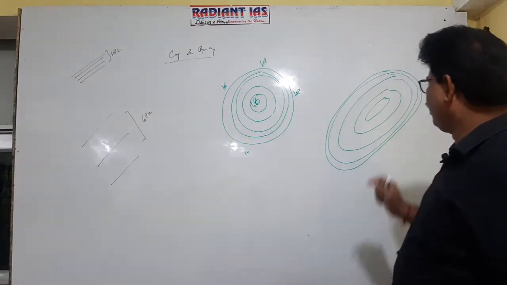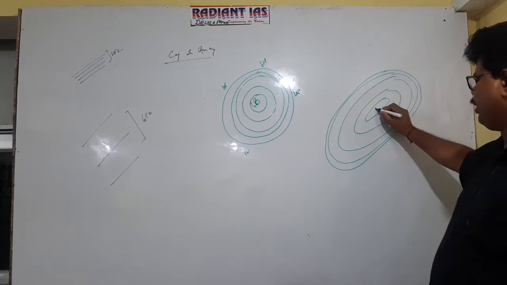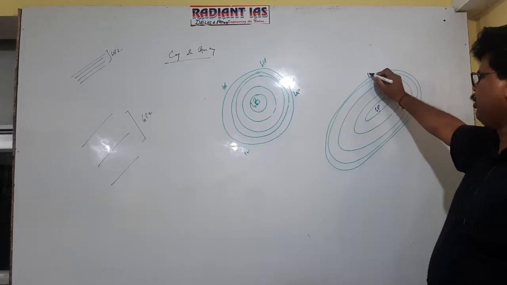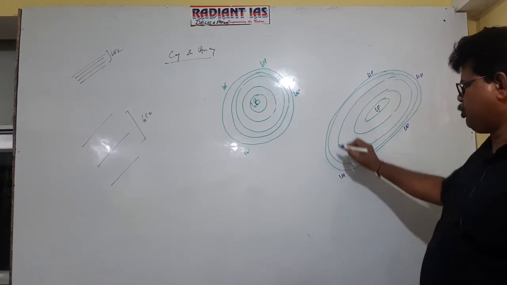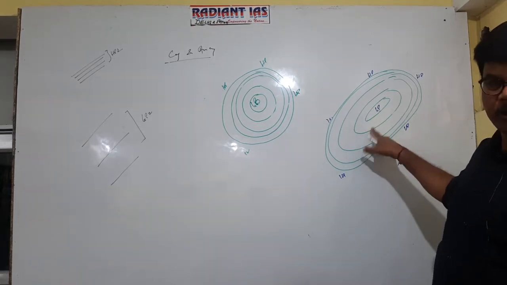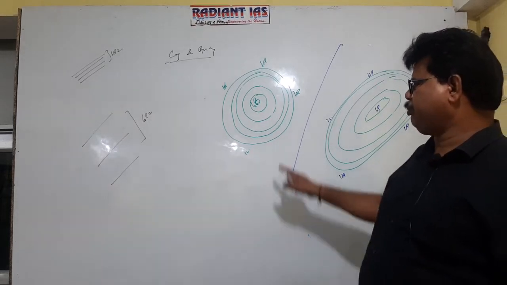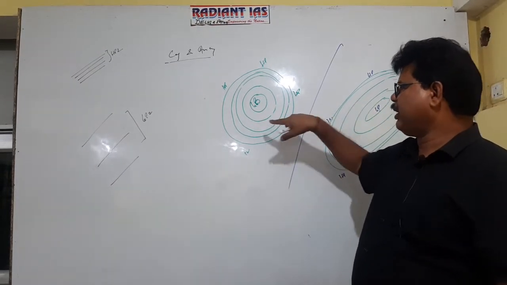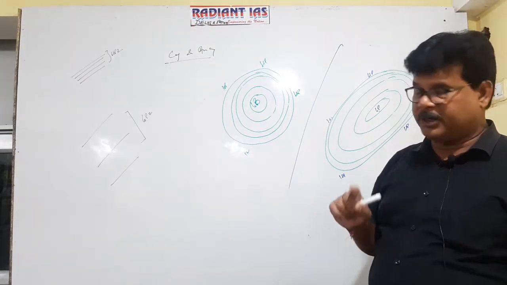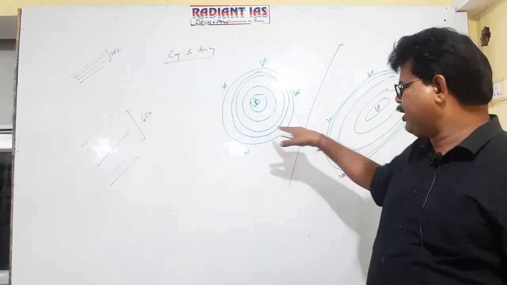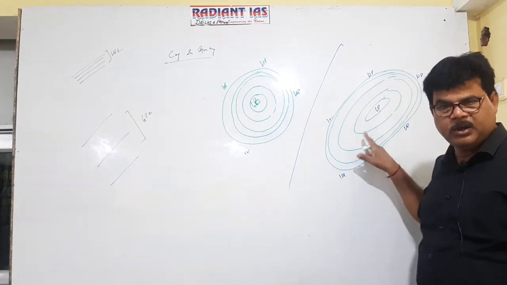Here also in the central part, isobars are widely spaced. This also indicates low pressure and this represents high pressure, because in the outer peripheral region isobars are closely spaced. So it is also cyclone. The basic difference between the two figures is that this is the representation of tropical cyclone. Tropical cyclone is represented by circular isobars and temperate cyclone is represented by elliptical isobars. This is the basic difference.